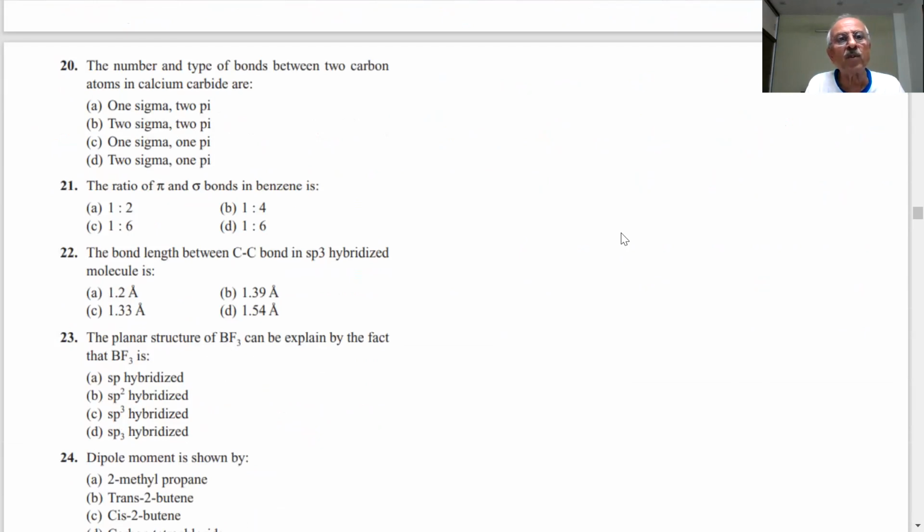The number and type of bonds between two carbon atoms in calcium carbide. What are the numbers of sigma and pi bonds: 1 sigma and 1 pi, 2 sigma and 2 pi, or 1 sigma and 2 pi?